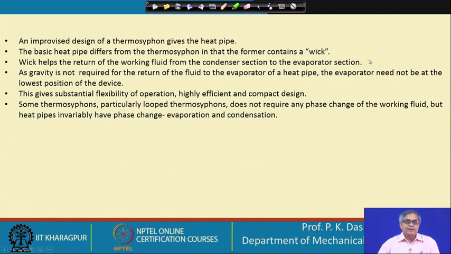If the wick helps return the fluid, then we do not need the assistance of gravity, and this particular orientation of thermosiphon is not essential. That means the hot side need not always be at the bottom and the cold side at the top. This kind of restriction will not be there in a heat pipe.